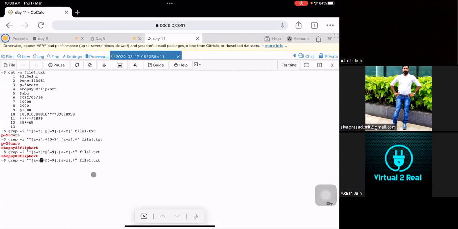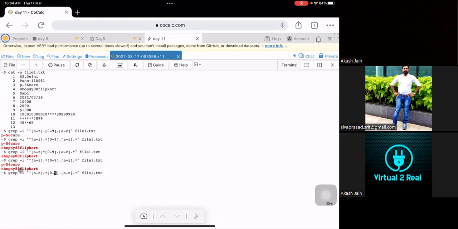The difference between this dot and dot star: dot can be anything, only one character. It could be a special character, a number, any alphabet. But my requirement is to print Shopsy 88. And if I give it like this and press enter, you'll get two values. But my requirement is to get only Shopsy 88 Flipkart.